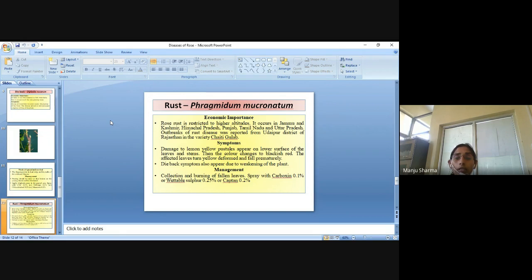It occurs in Jammu and Kashmir, Himachal Pradesh, Punjab, Tamil Nadu, and UP. Outbreaks of rust disease were reported from Udaipur district of Rajasthan, in the variety Cheti Gulab.